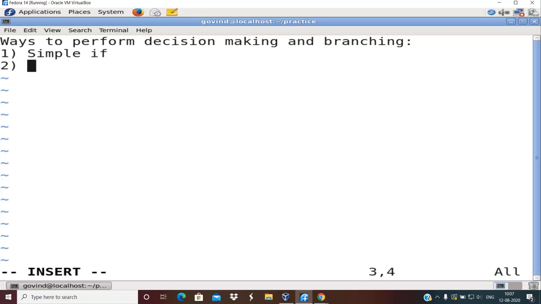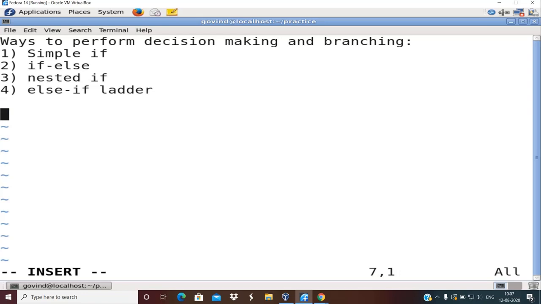Second one is if else. Third one is nested if. Fourth one is else if ladder. So C provides these many decision making and branching features.